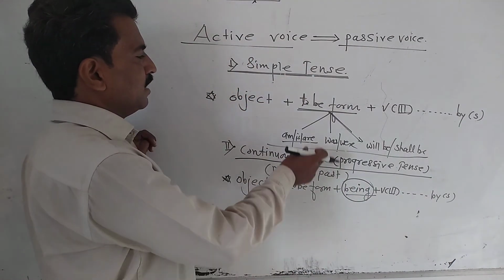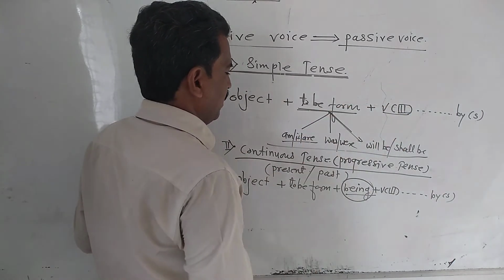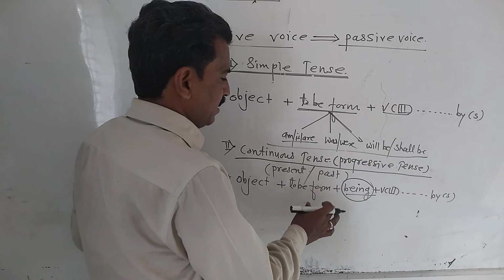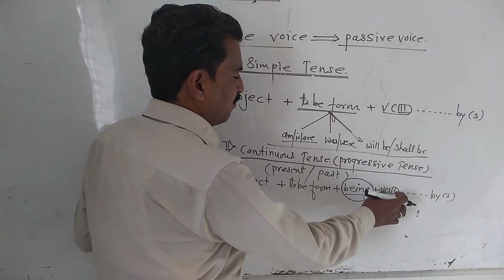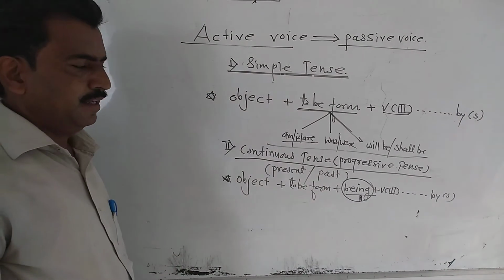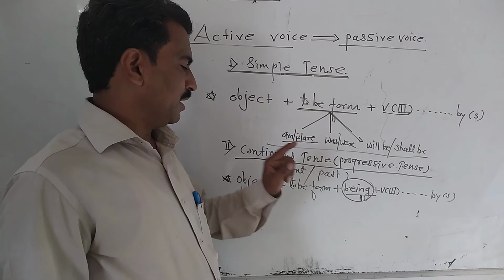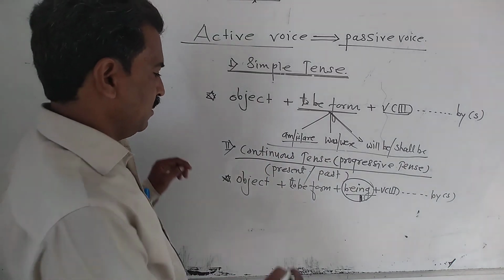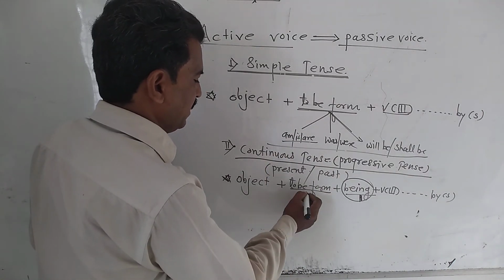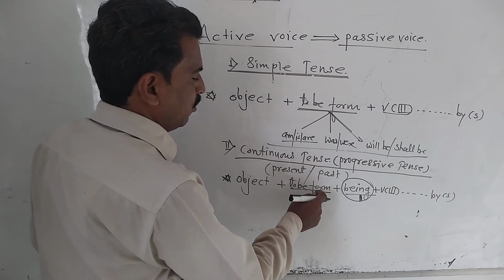In simple tense, after to be form we use the third form of the main verb. And in continuous tense, between to be form and third form we use being. The continuous tense, which continuous tense? Present or past, not future continuous tense. So to be form: present am, is, are; past was, were.